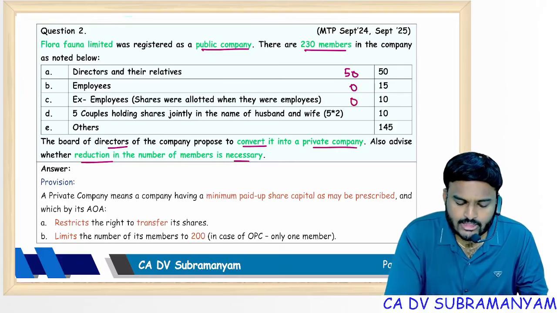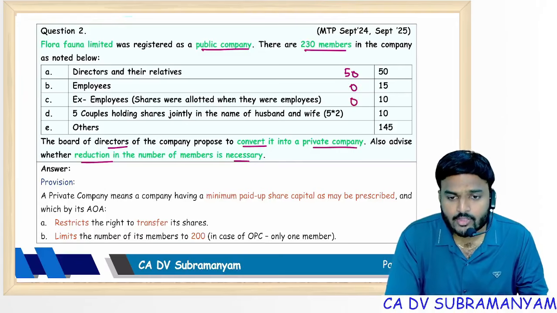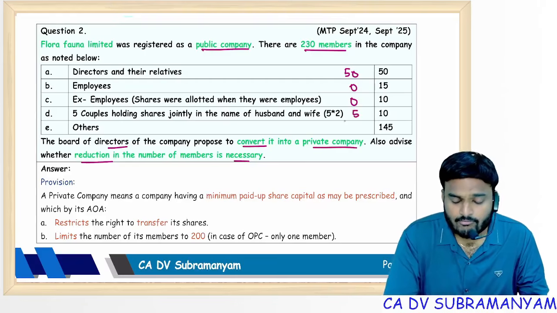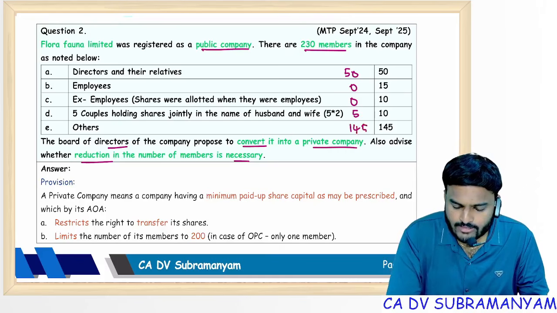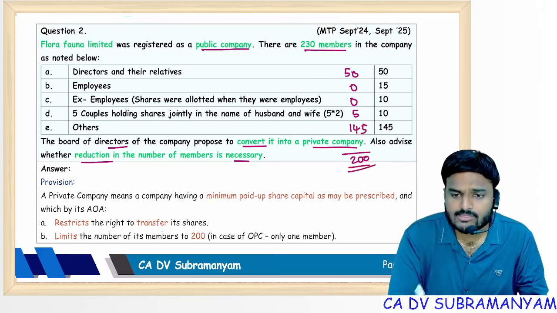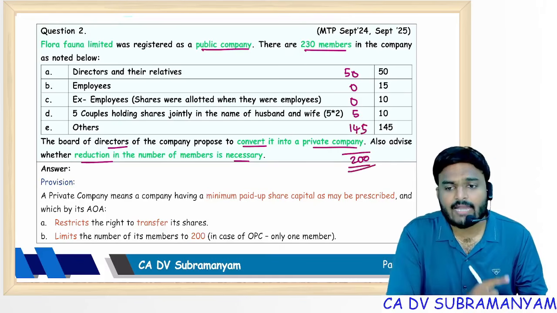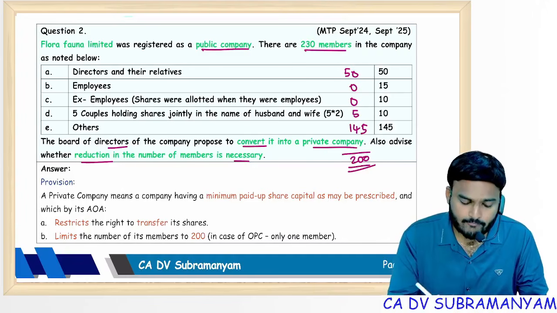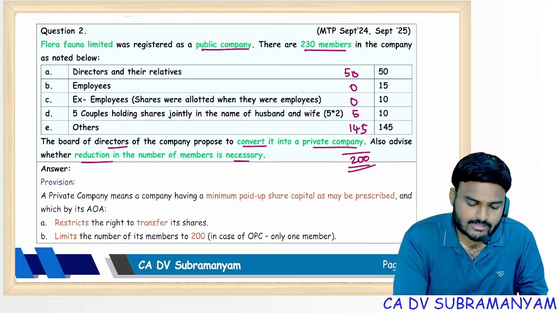5 couples holding shares jointly in the name of husband and wife. Joint shareholders are considered as a single member. So here 5 will be counted, others 145. So total 200. Since the number of members is within the limit of 200, the company can be converted into a private company without reduction in number of members.